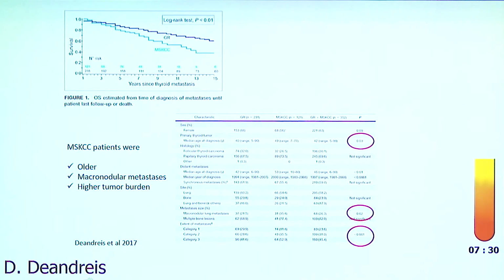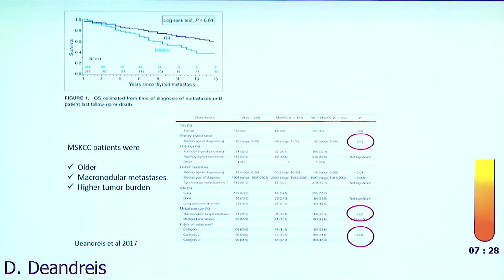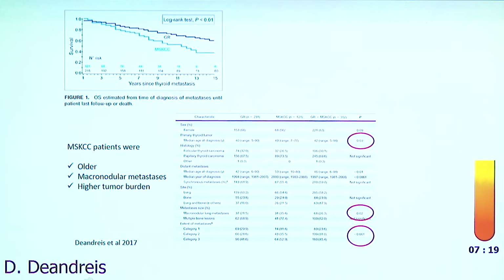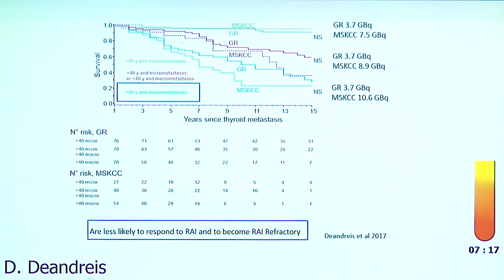But if you look at the characteristics of the patients, we see that Memorial patients were older, with macronodular metastasis and with higher tumor burden compared to patients of Gustave Roussy. So that's why we decided to stratify the patients according to age and according to tumor burden.